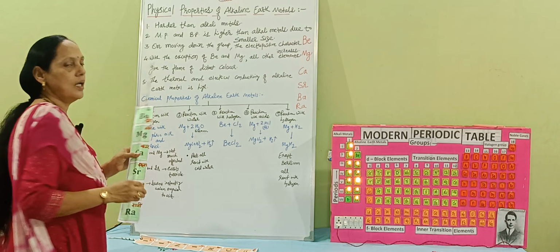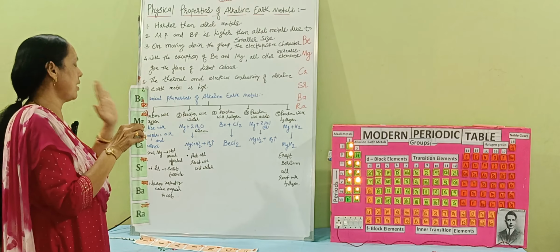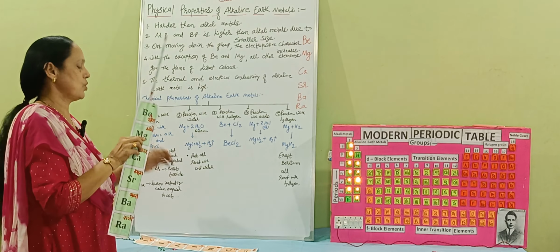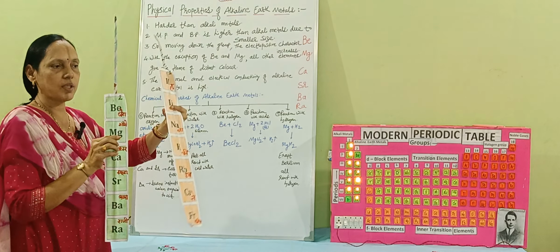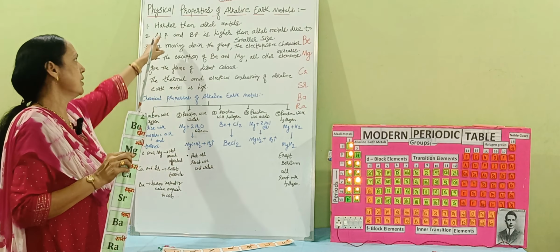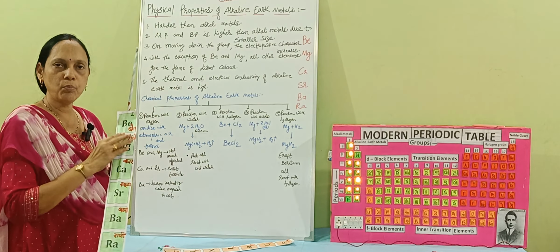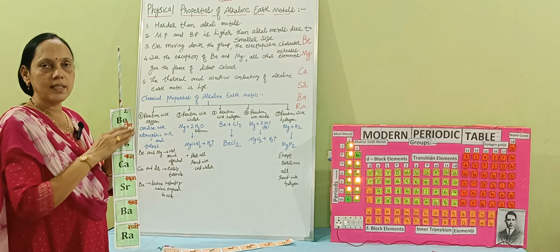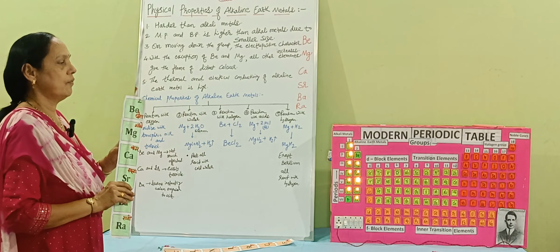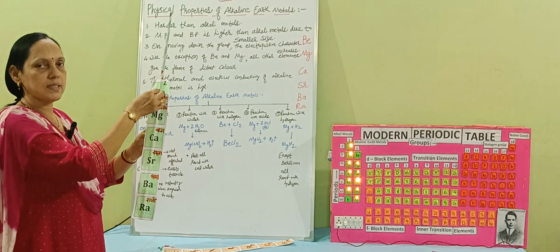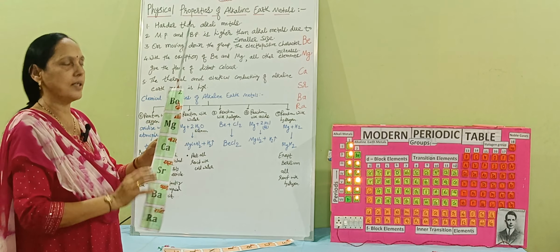So if we look at these elements, we can suggest 5 important properties. First, these are harder than the alkali metals. Alkali metals are softer and these are harder than alkali metals. Second, melting point and boiling point are very high due to their smaller size. Third, when we move down the group, electropositive character increases.